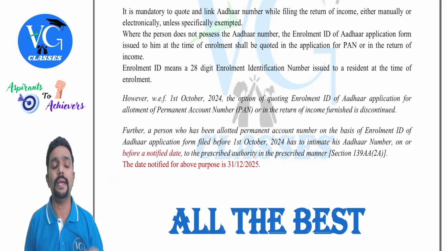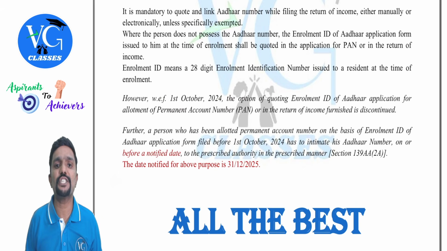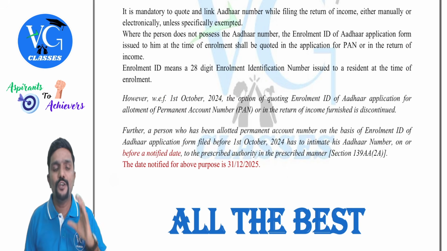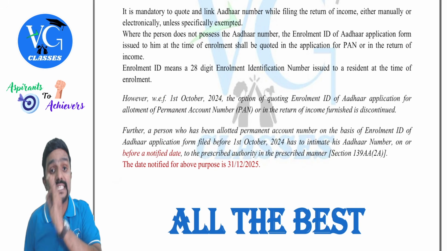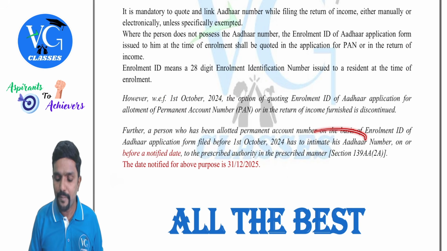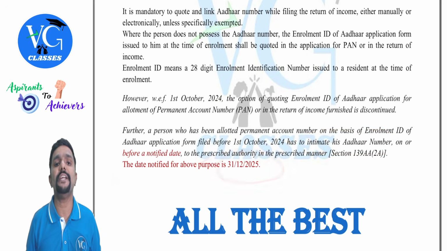Sir, what about the assessees who had given enrollment ID before 1st October 2024? That is the amendment. If you had given your enrollment ID instead of Aadhaar number before 1st October 2024, then you have to intimate your Aadhaar number on or before 31st December 2025.